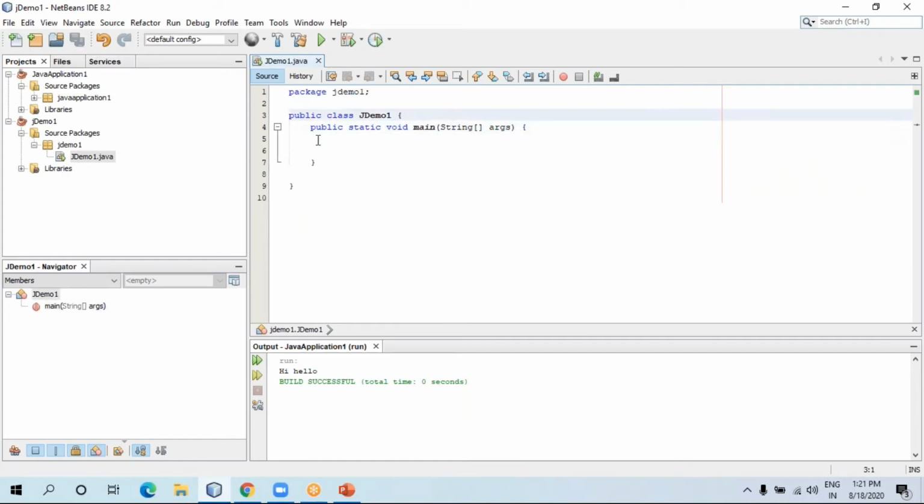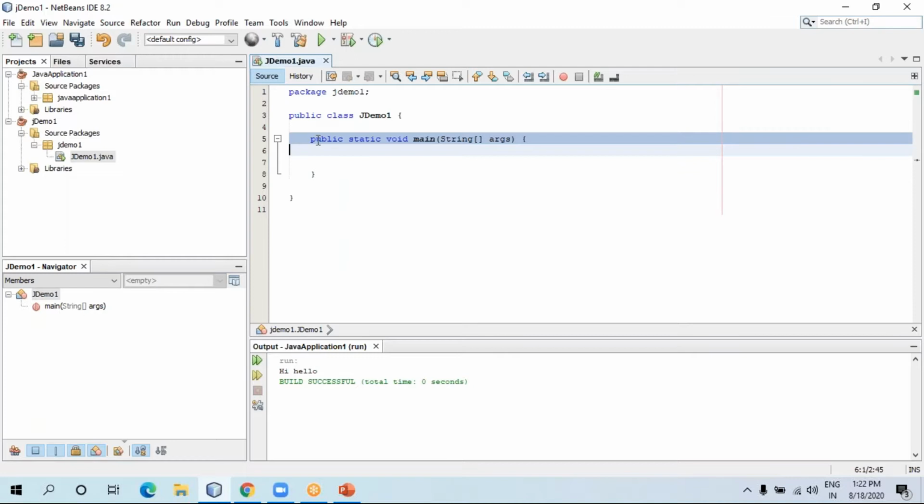This is our class, and our class name is jdemo1. Don't forget that each and every Java program should start with the public class, and the class name can be anything, but it should start with the class. This is the main method from where execution will start. So you have to write this main also.